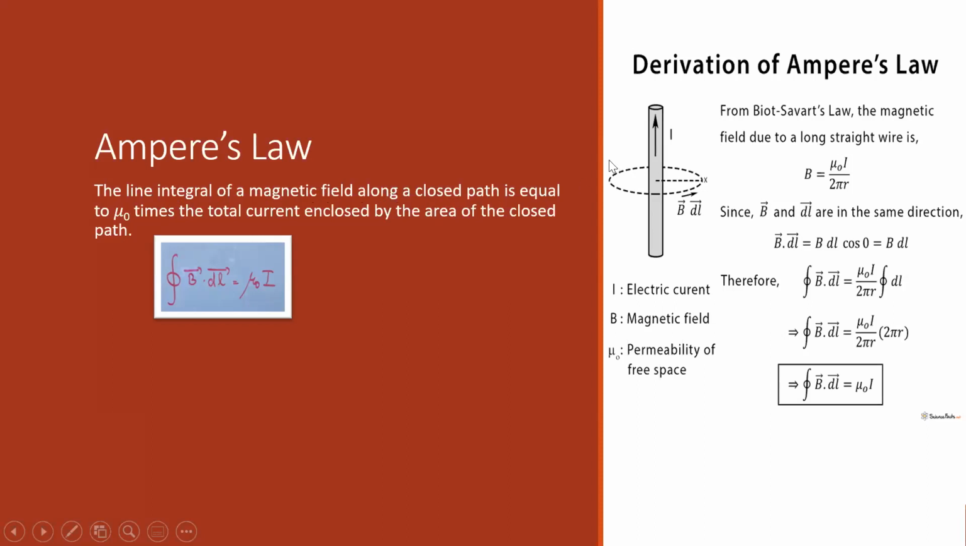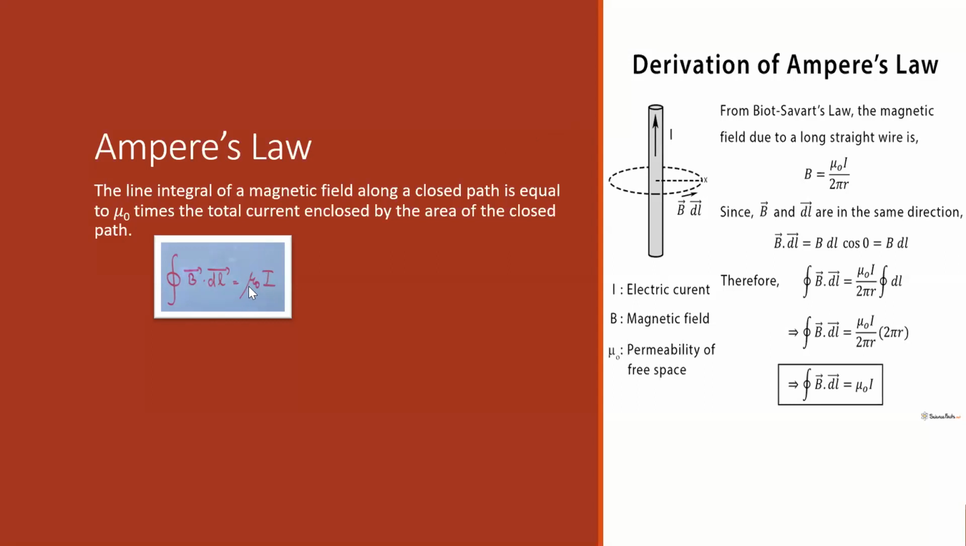For example, suppose this is a conductor carrying current. First, we have to consider a closed path which encloses the current carrying conductor. Here, the dotted line is a closed path, and inside the area covered by this closed path, you have a conductor carrying current I. Then the line integral of the magnetic field, B dot dl, is equal to mu naught I.